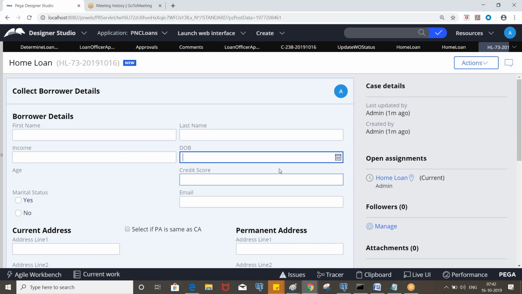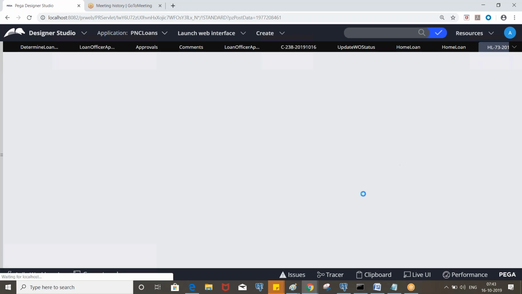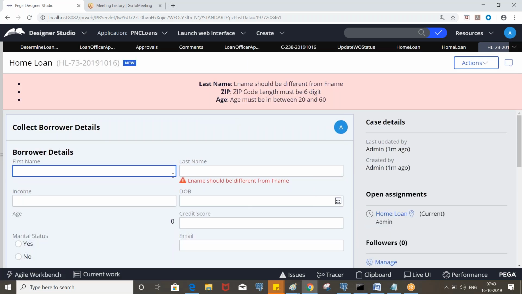So every time we need to enter the data, right? You can create a dummy activity to assign the values to the properties, so that you can click next. Otherwise, you need to enter all the values like this. If you have already set these values in some data transform activity, then whenever you execute the flow, you see the values by default and we can submit the flow directly.